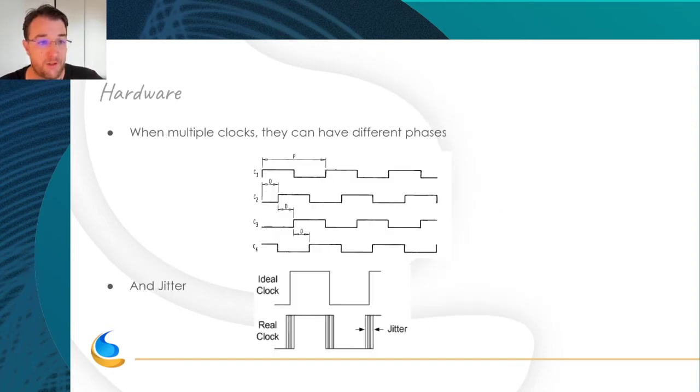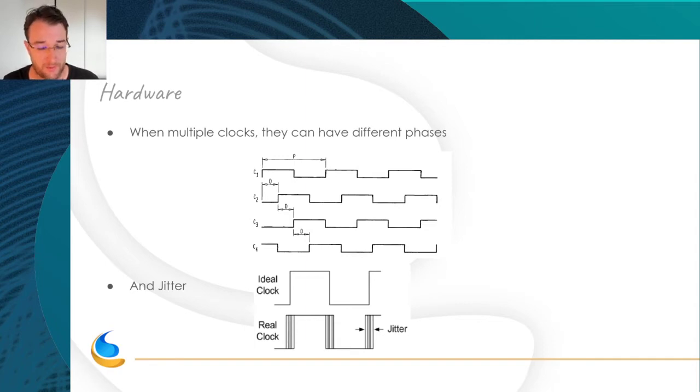When you have multiple clocks, or when you take a clock and derive it into multiple clocks, you can have different phases. We define phases in degrees, okay, and each clock is not perfect, and you can have jitter.